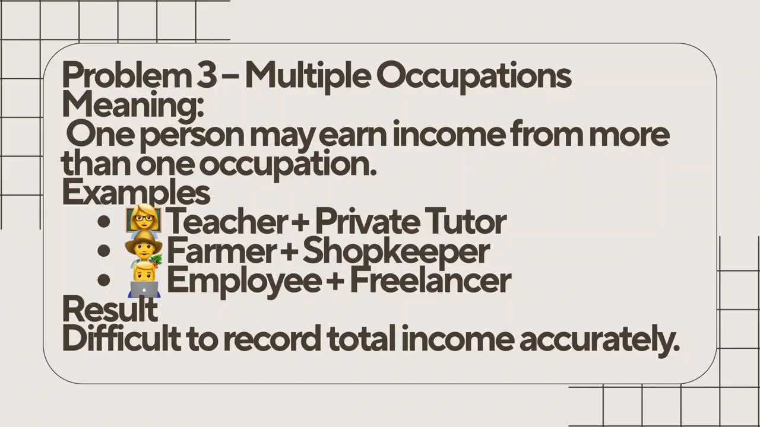Let's take another example. A farmer grows wheat during the season. In the evening, he also runs a small grocery shop in his village. Again, two occupations, two income sources. India has millions of people with similar situations. Some people work in offices and also do freelance work. Some doctors run a private clinic after hospital duty. Some engineers teach online. So when one person earns income from multiple occupations, collecting complete and accurate data becomes a big challenge. In your answer, don't just write multiple occupation. Explain that it becomes difficult to avoid omission or double counting of income.